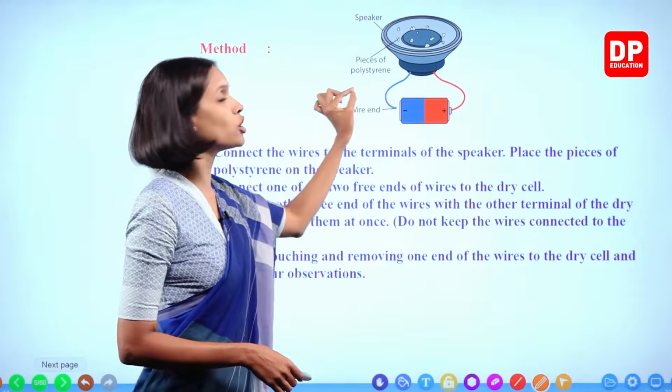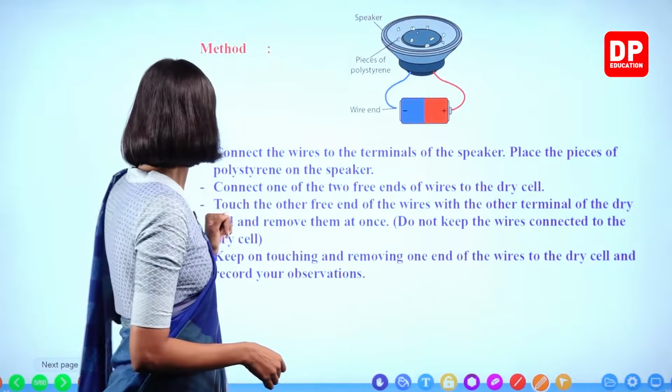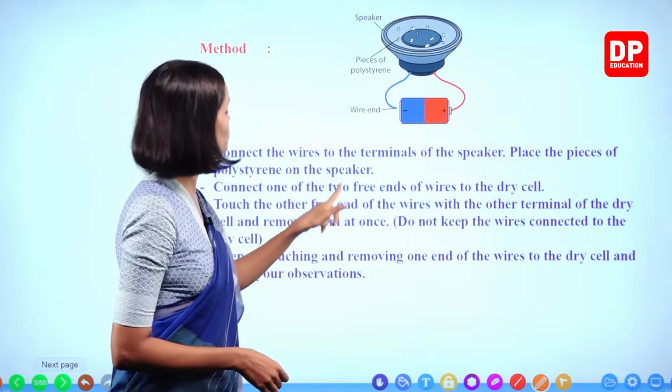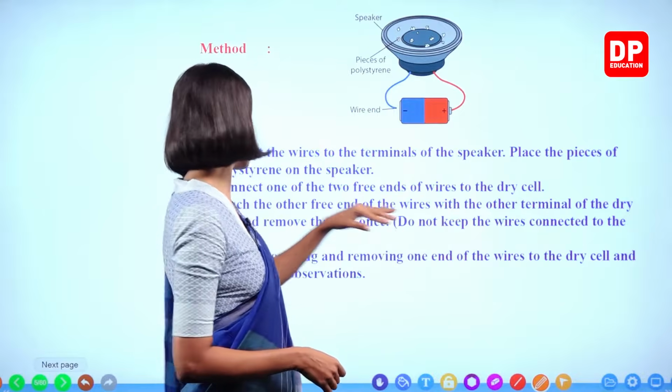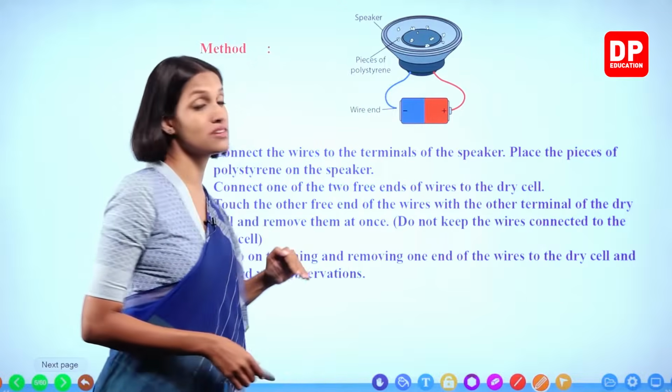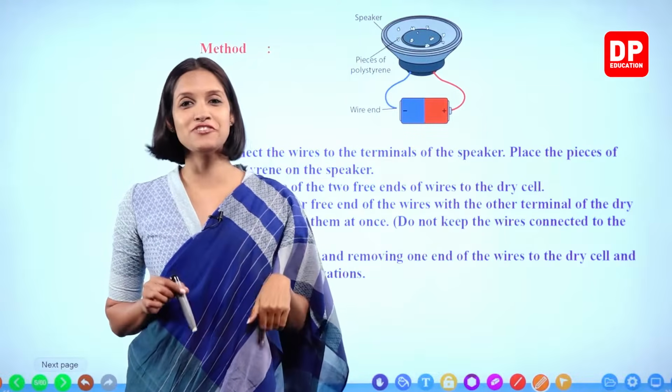You have to do this on and off. Keep on touching and removing one end of the wires to the dry cell and record your observations. Let's do this activity now.